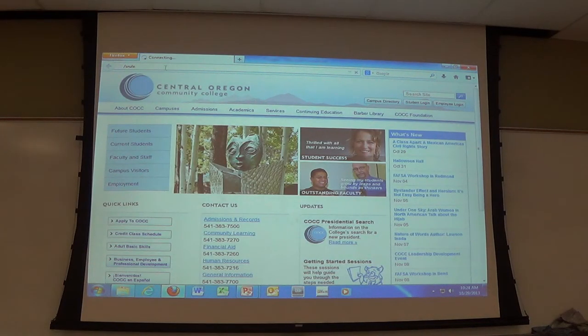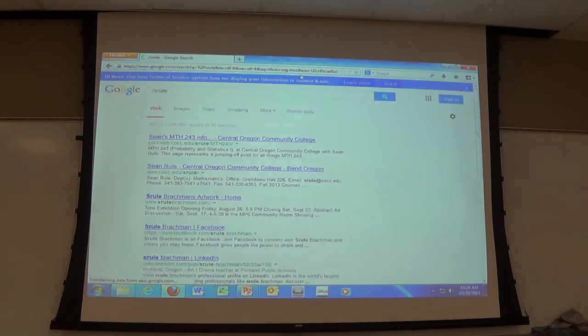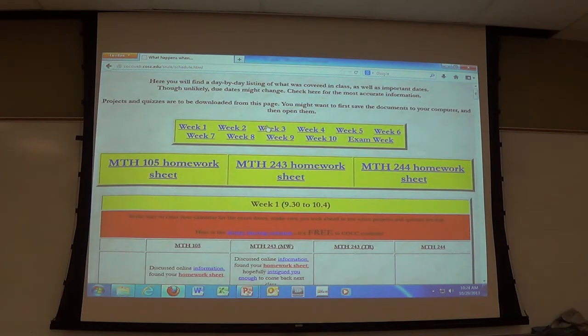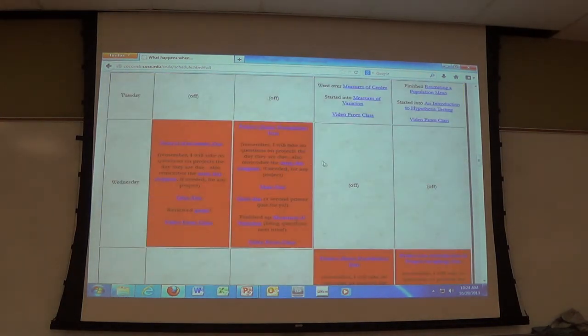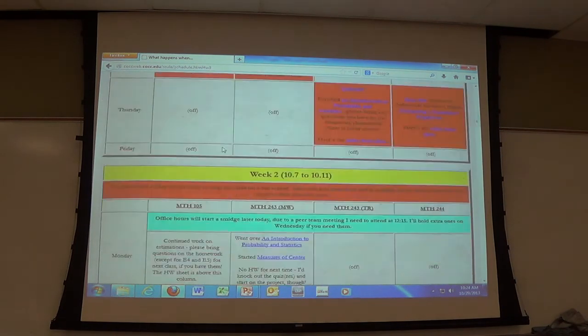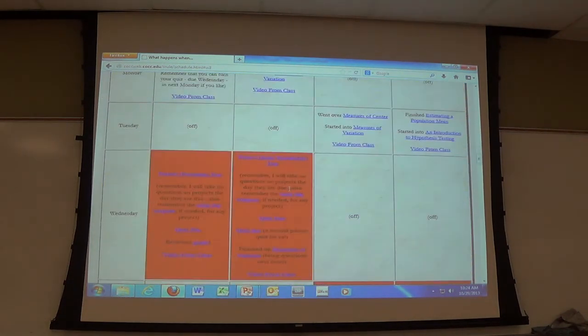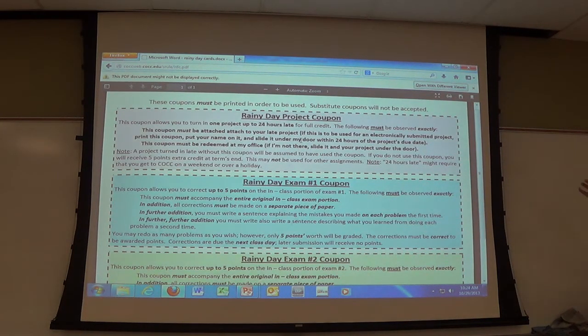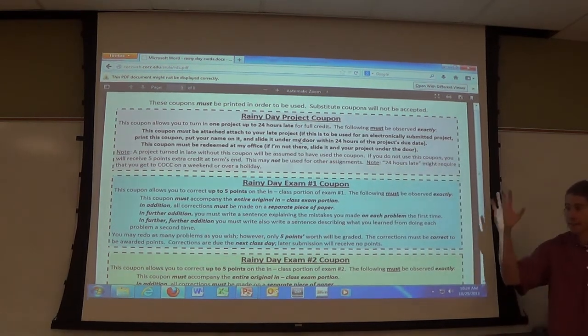That's the rule. Oops, I just lost the whole link. Oh, that'll work. I'm in Google. So right now, the only place the link really is obvious is in week 3. I'll make a much better link. I'll put a link up top here so you can see it much better. But the rainy day coupons that you guys may have seen before, there is already one for projects. This buys you 24 hours in case you forget to turn a project in on time. So I think there's one due next week. So if you walk in on whatever day that's due and you hand it to me, or you don't hand it to me because you forgot to do it, you can print that out and turn it in one day late, no penalty.